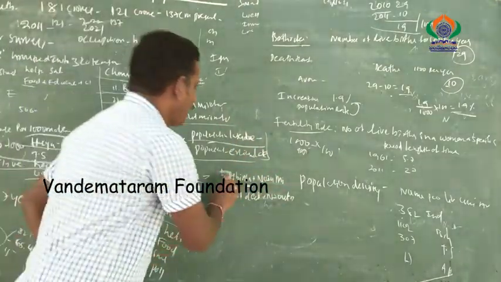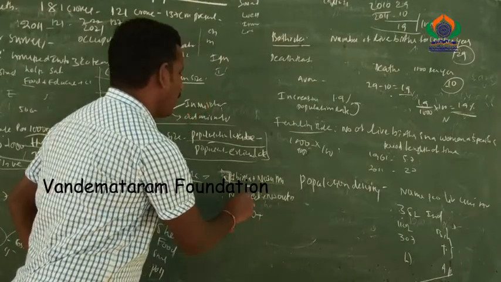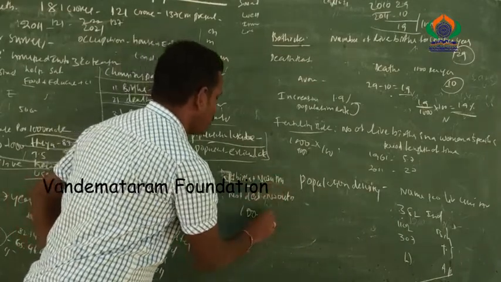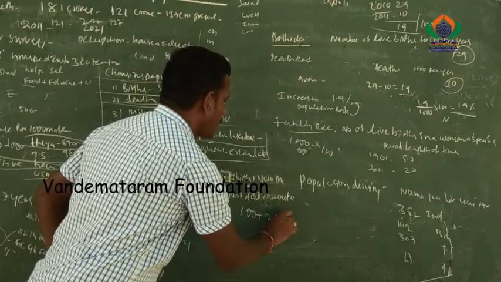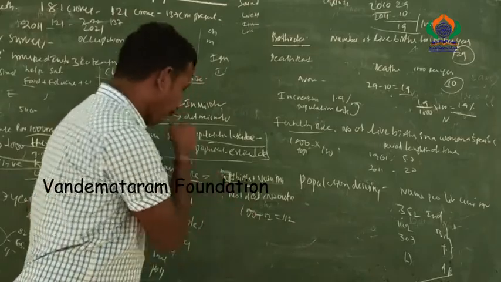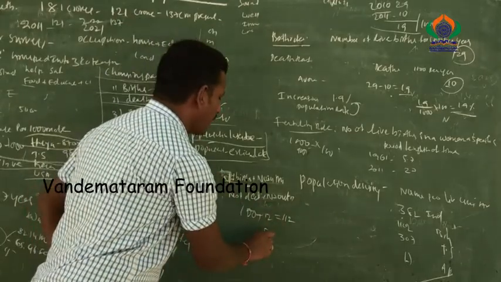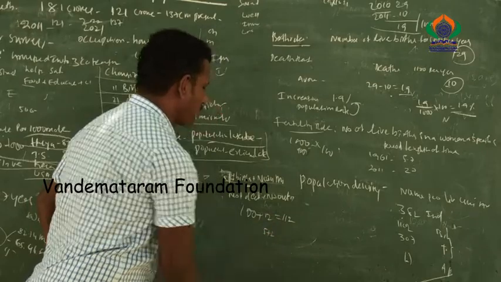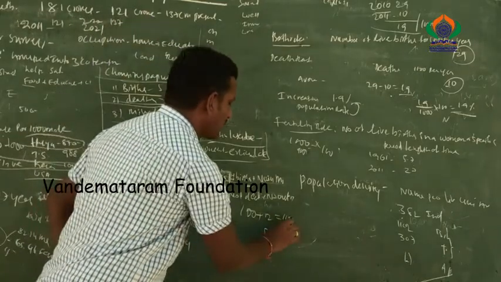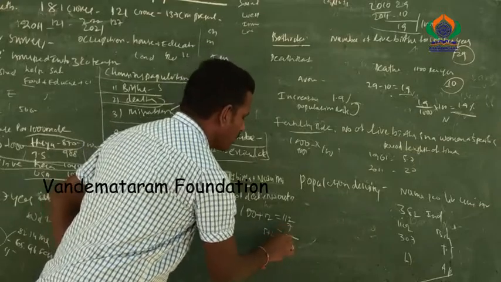In village X, the number of births is 100 plus the number of in-migrants 12 members, total 112. The number of deaths is 5 members plus the number of out-migrants 2, total 7. Subtract, and what remains is 105.